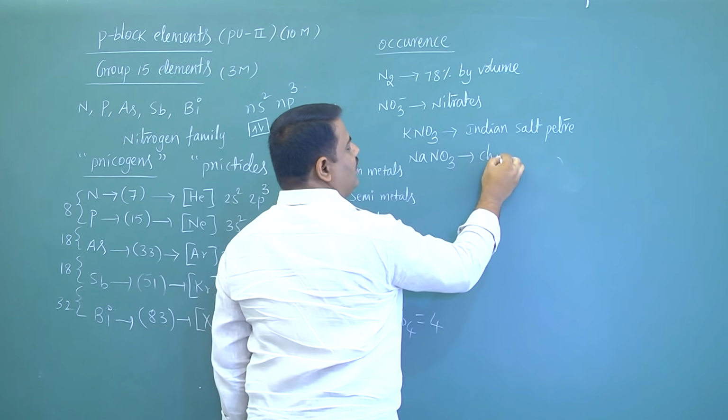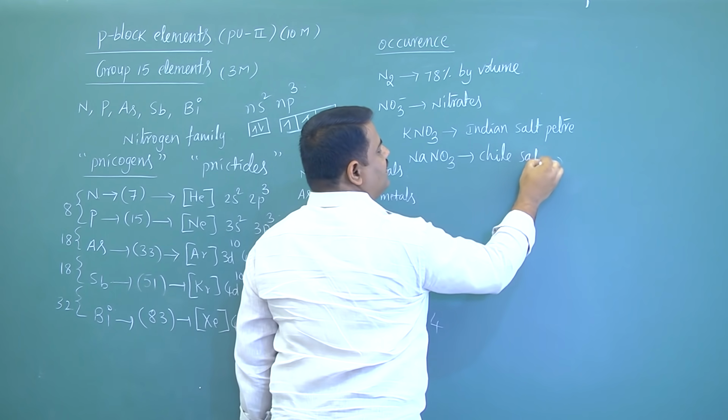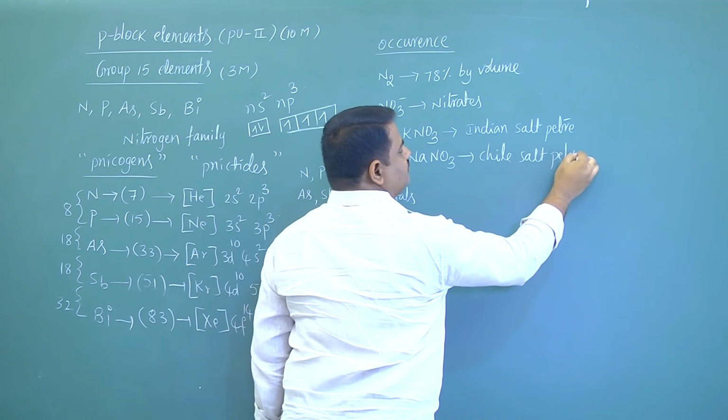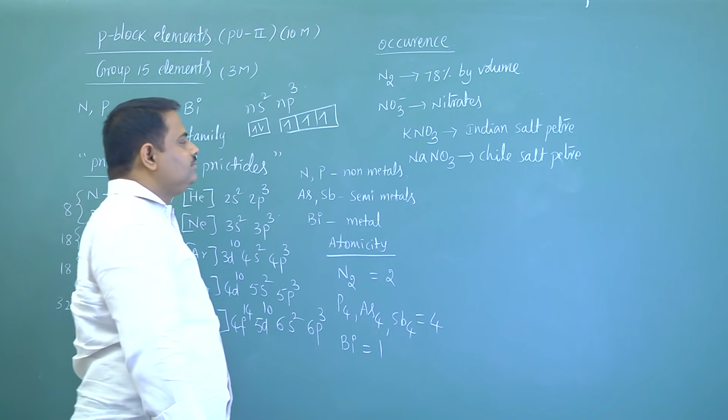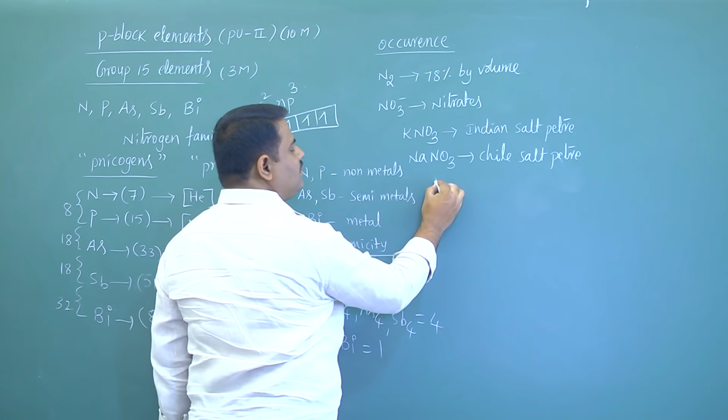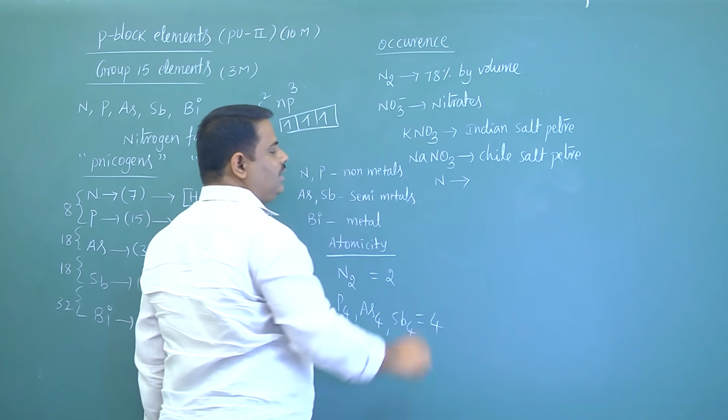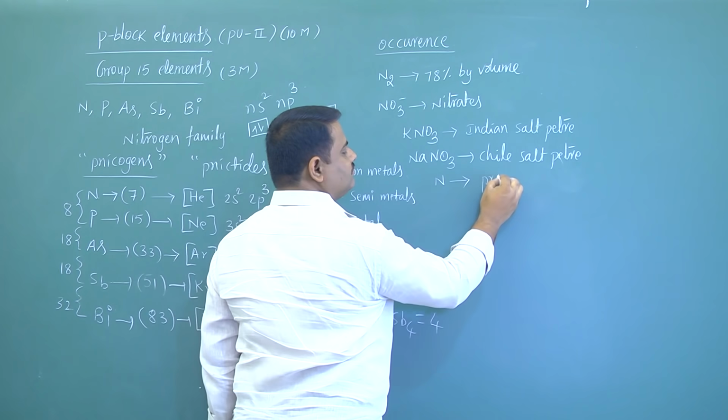NaNO3, this is called chili saltpeter. Even nitrogen is also available in proteins.